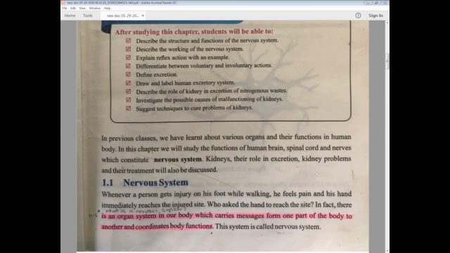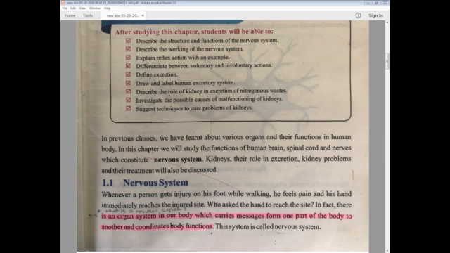In fact, there is an organ system in our body which carries messages from one part of the body to another and coordinates body functions. This system is called nervous system. This is the definition which I have highlighted.